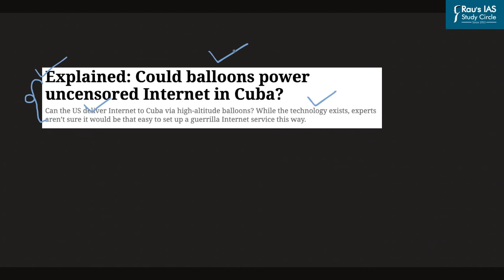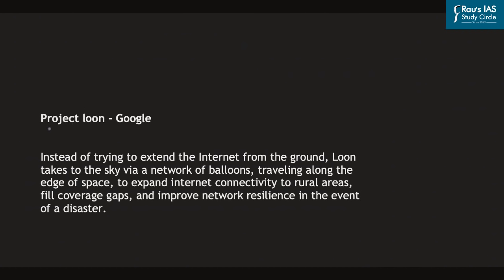However, the bad news is that Google has now shut down this project of providing internet by the use of balloons, saying that it is unviable and also technologically difficult. So this Project Loon was started by Google with an aim of providing internet by way of balloons in the stratosphere. So instead of trying to extend the internet from the ground, which is usually done, Project Loon takes it to the sky via a network of balloons traveling along the edge of space into the stratosphere. And by doing so, they aim at expanding internet connectivity in rural areas, filling coverage gaps, and improving network resilience in the event of disasters.